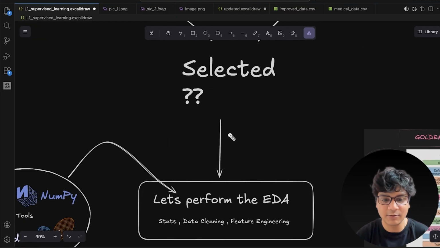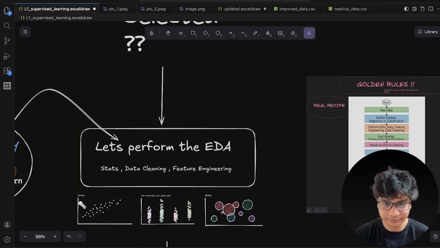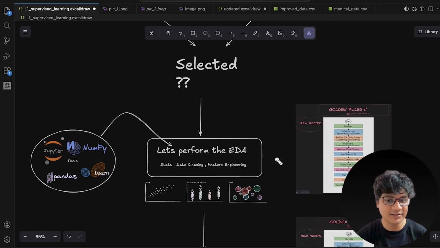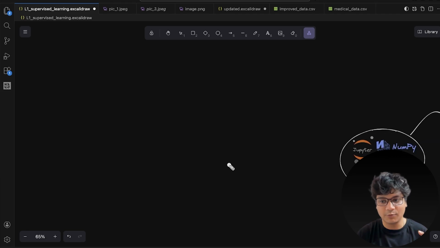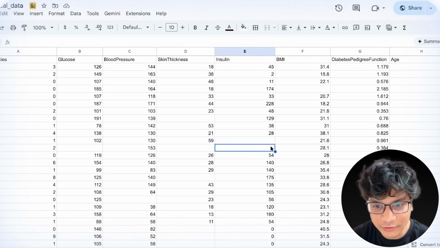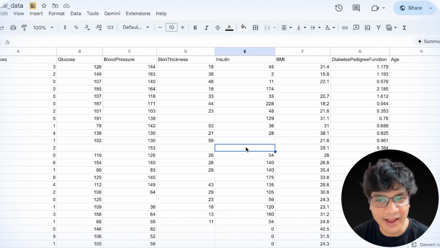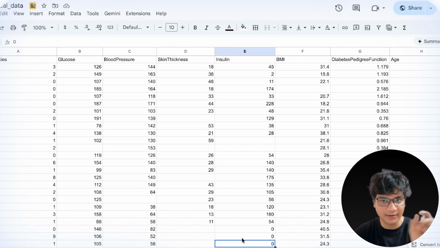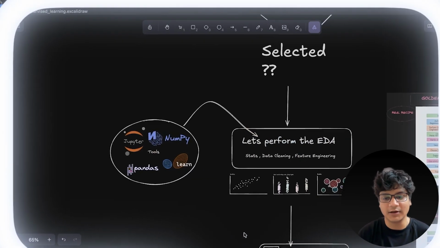Now after selecting our problem statement, what is the next step? The next step is to perform the EDA, which means exploratory data analysis. I have told you in the last lecture also what exploratory data analysis is. The data which I have already shown you is very raw and dirty. As you can see, it contains some columns which are unmatched, and some columns are not even filled up. Maybe someone made mistakes while filling up the data sheets. So this is very raw data.